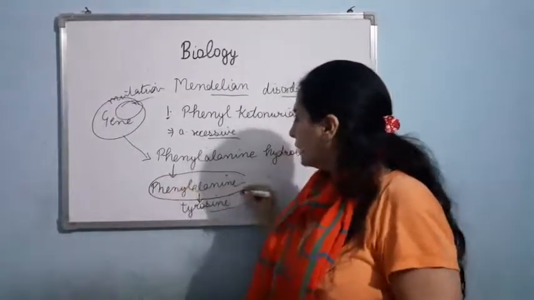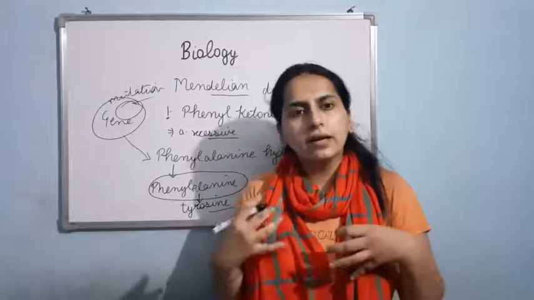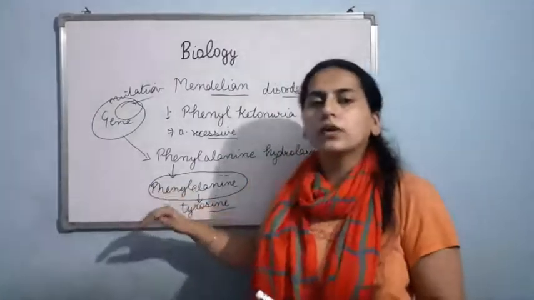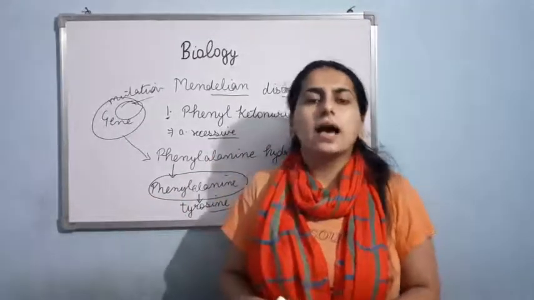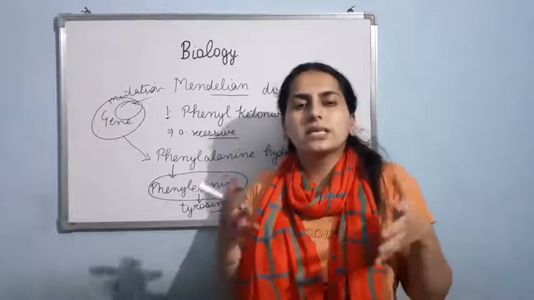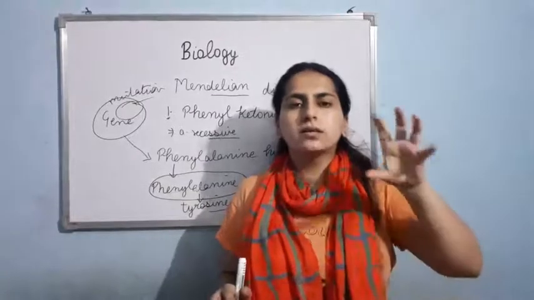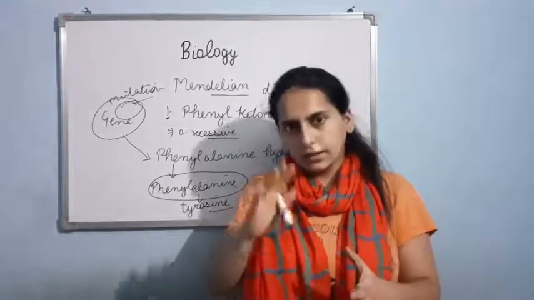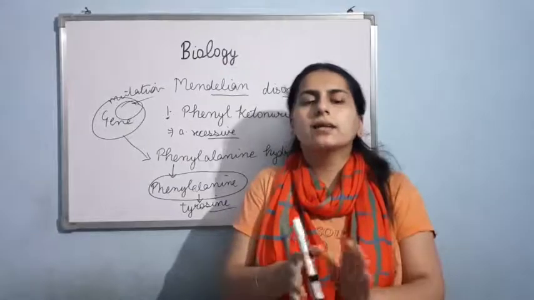Phenylalanine will keep on accumulating in the body of that affected person. Clear? The accumulation of this phenylalanine results in damage to the brain, so there will be mental retardation. This is what is actually happening in phenylketonuria. There is a mutation in a gene responsible for the synthesis of phenylalanine hydroxylase, which converts phenylalanine into tyrosine.